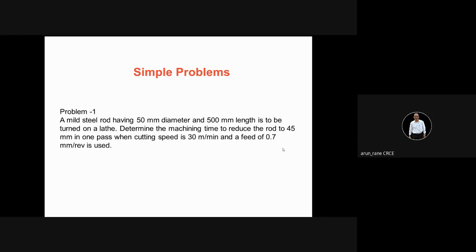So now in this case, the rod is reduced to 45 millimeter in one pass. So that means the depth of cut will be 50 minus 45, that is 5 divided by 2, is 2.5. Cutting speed, that is V, is given as 30 meter per minute, and the feed is 0.7 millimeter per revolution. So you have to find out how much time it will take. I'll just give you a minute. First you find out RPM, that is N. Do step by step. First you find out RPM, that is N, revolutions per minute.